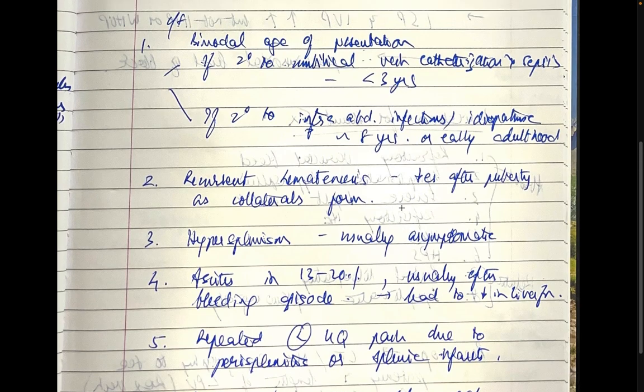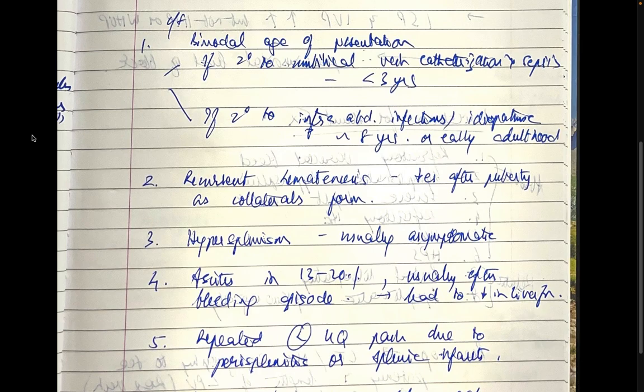Clinical features include a bimodal age of presentation. That is, the child could present at less than 3 years or more than 8 years. If it's less than 3 years, it's usually secondary to umbilical vein catheterization and sepsis. If secondary to intra-abdominal infections or idiopathic, it usually starts from 8 years or early childhood. Then there is recurrent hematemesis, and this usually decreases after puberty as collaterals form. That's the natural history of this condition.